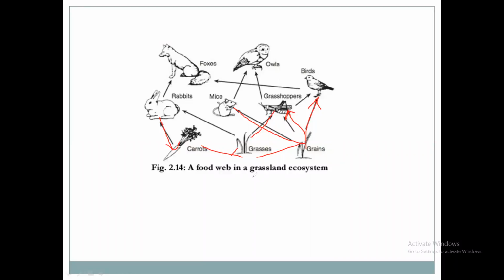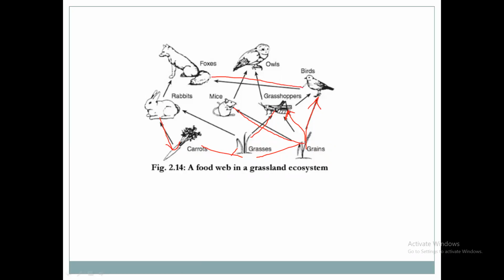यहाँ काय फॉर्म झालेला आहे? Food web. So one consumer is depending upon one or two consumers or more than that. So it forms a food web. याला काय म्हणतात? Food web in case of grassland ecosystem.